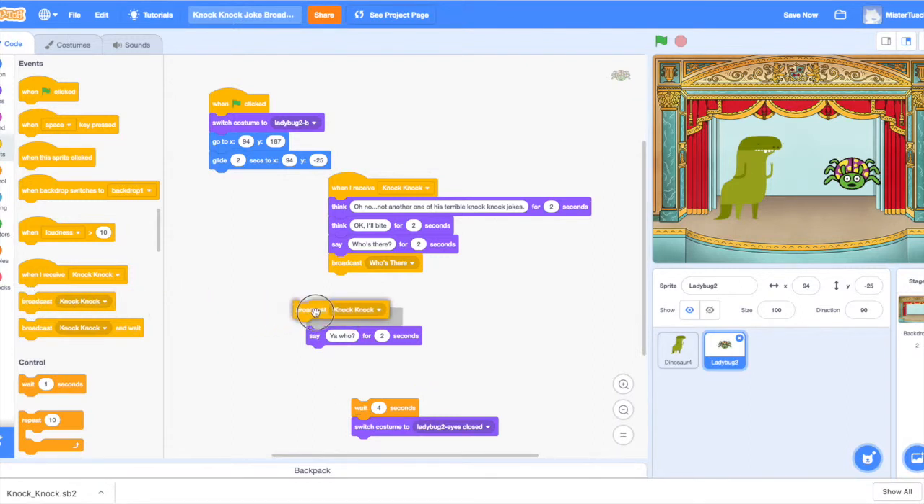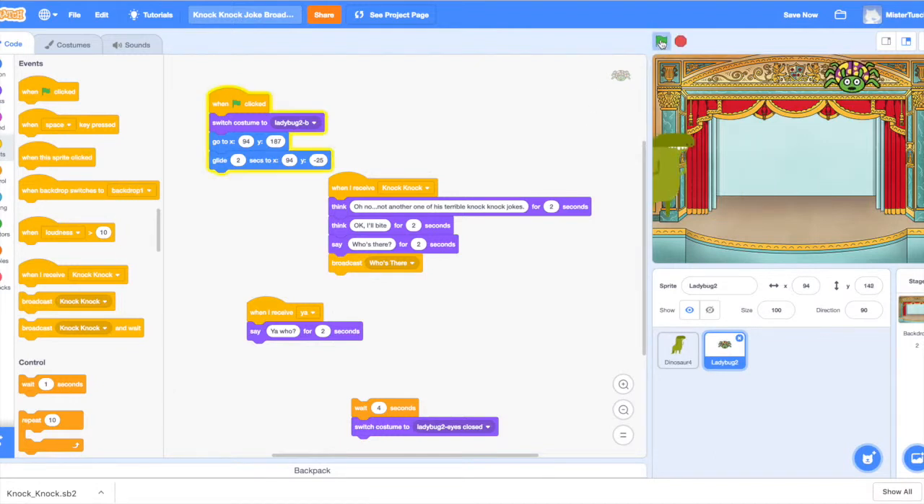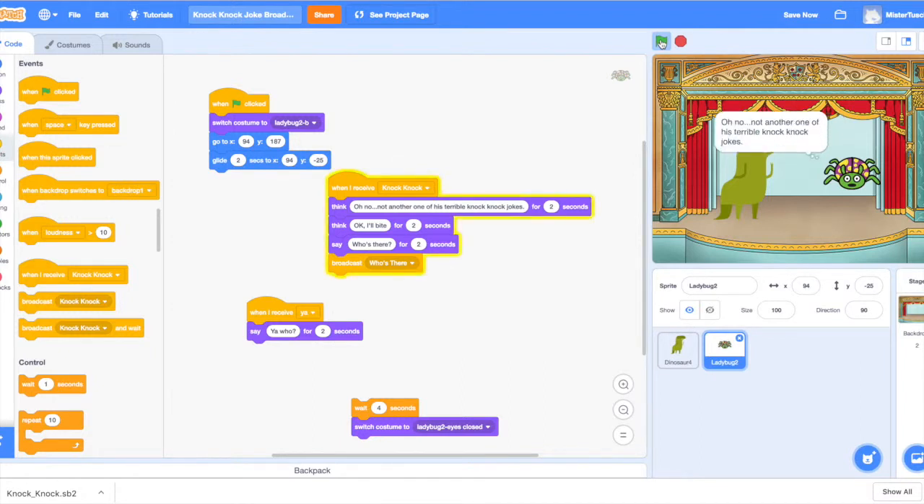This is when I receive ya. The ladybug will answer Yahoo. So here, let's check it again. In they come, knock knock, sends the message, oh no, not one of his terrible knock knock jokes, okay, I'll bite, who's there, ya, Yahoo. This allows them to function in order and keep my dialogue going for as long as I want to without having to do the really complicated work of counting seconds in between. It's an easier way to work.